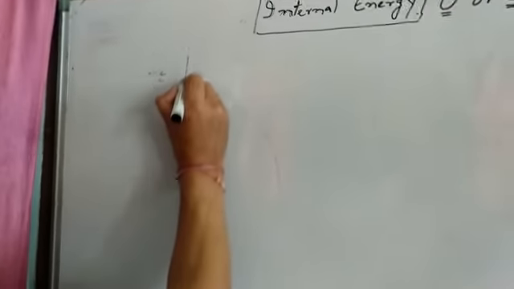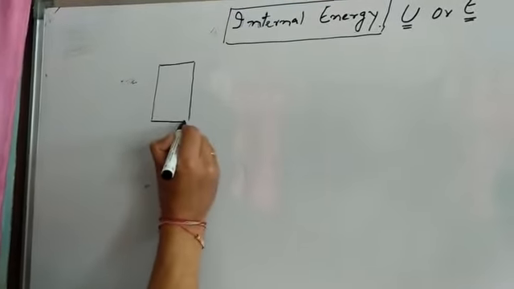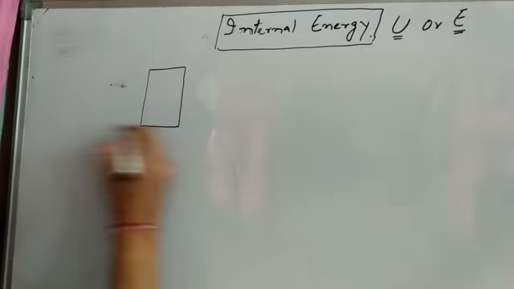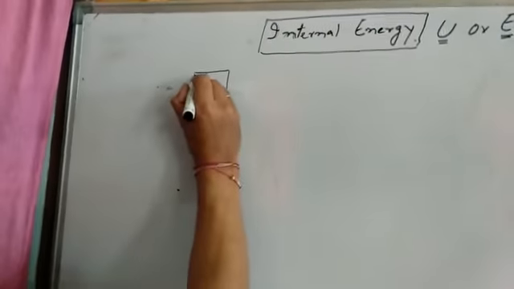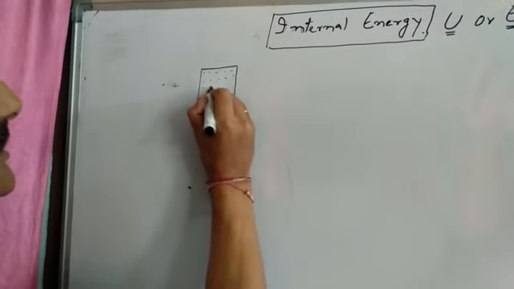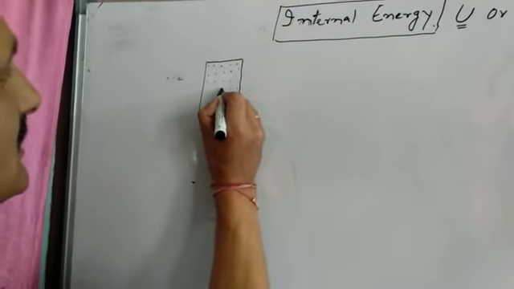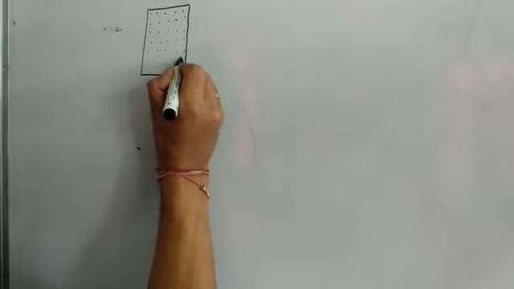Suppose we have a system here. This is a system. This system or the substance we know is made up of particles. These are the constituent particles of this system or of this substance.